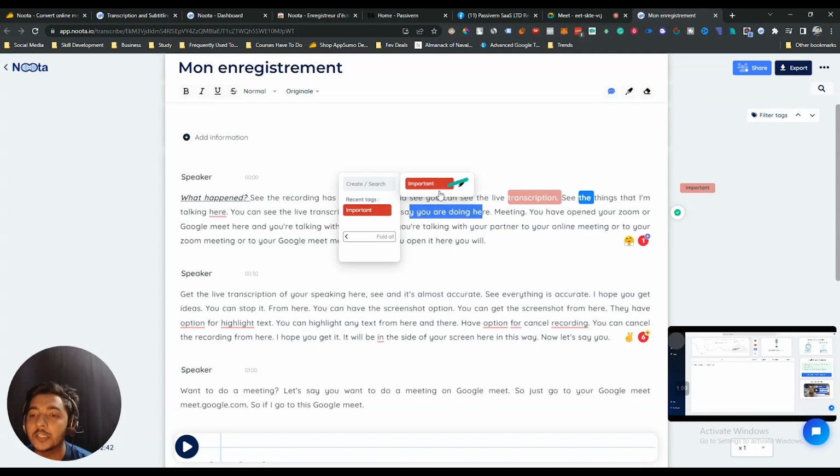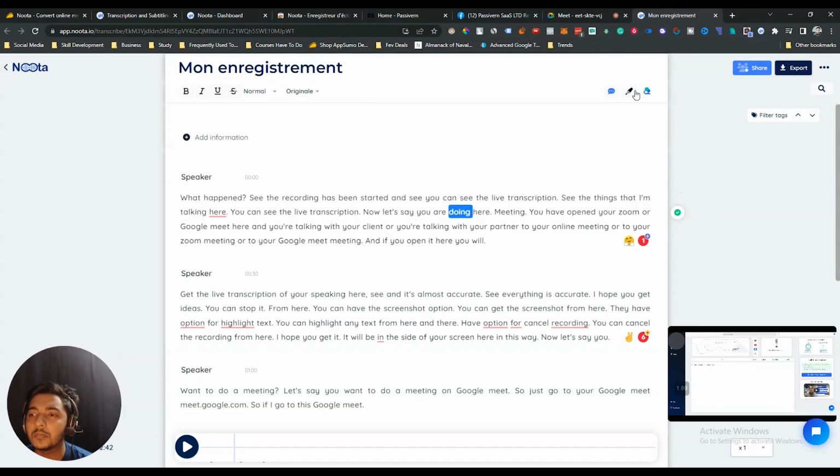Let's say I select it and then erase it. I'm not sure what it is, but they have a comment option. So you can comment here. Let's say I'll add one comment. See, they have a comment option. Let's say this is comment one, and in this way you can comment.